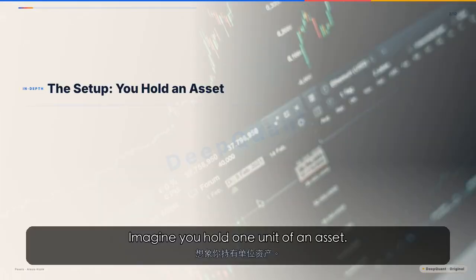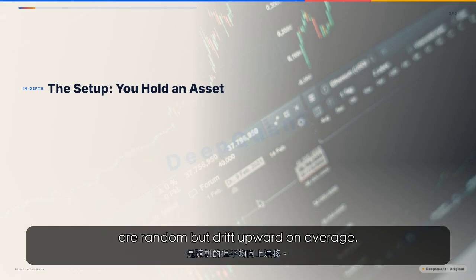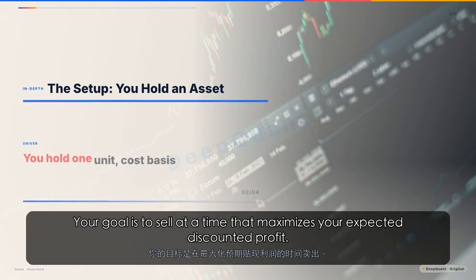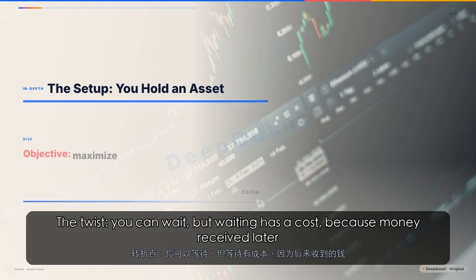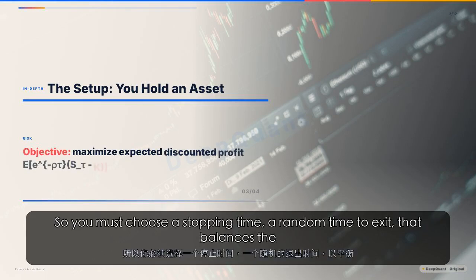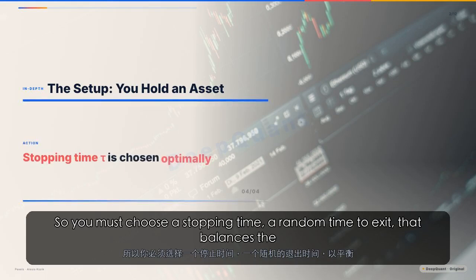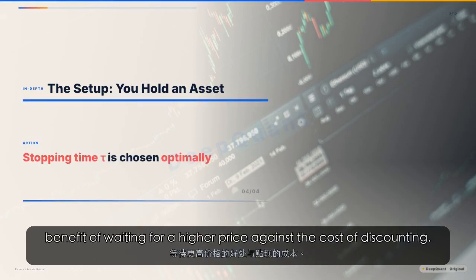Imagine you hold 1 unit of an asset. Its price follows a geometric Brownian motion, a standard model where returns are random but drift upward on average. Your goal is to sell at a time that maximizes your expected discounted profit. The twist: you can wait, but waiting has a cost, because money received later is worth less. So you must choose a stopping time, a random time to exit, that balances the benefit of waiting for a higher price against the cost of discounting.